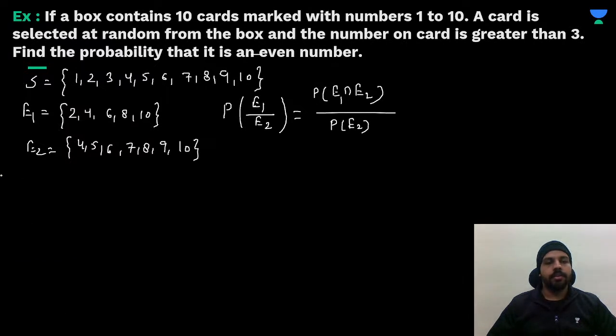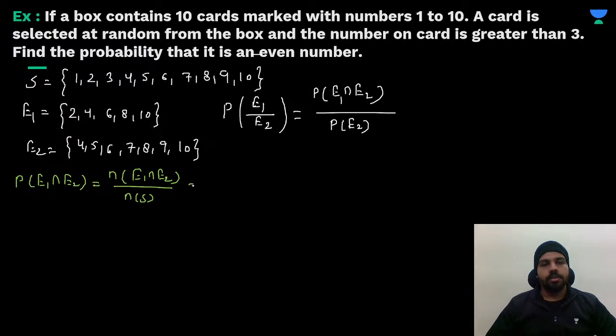So we can write here probability of E1 intersection E2 is equal to number of outcomes in E1 intersection E2 divided by number of outcomes in sample space. Okay. So E1 intersection E2 will be how many? Check the common elements like 1, 2, 3, 4. These will be common. So we can write here 4 out of 10.